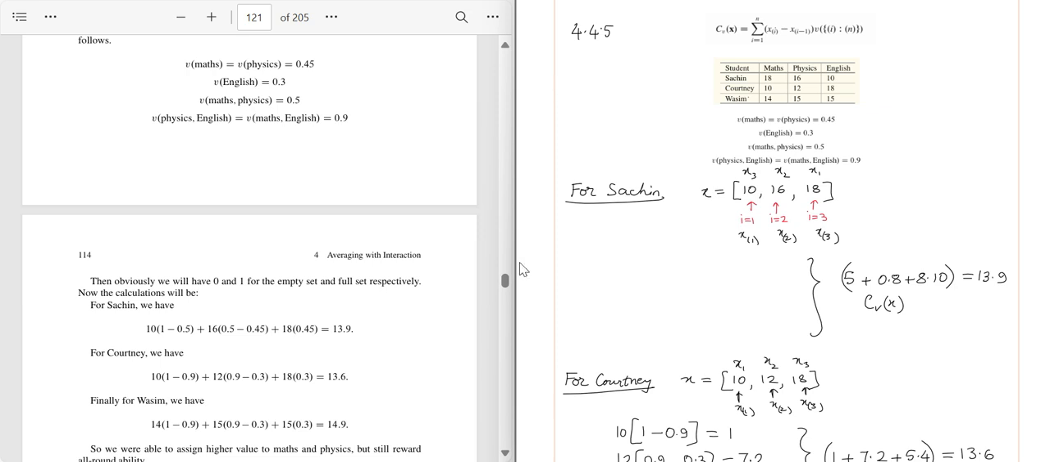So that first term says it is xi minus xi minus 1. So what is xi in this case? x1 after rearranging minus x0. There is no zero term, so x1. For Sachin, after rearrangement, we got 10, 16, 18. So x1 after rearranging is 10, and there is no x0, so 10 minus 0 is 10. Correct?